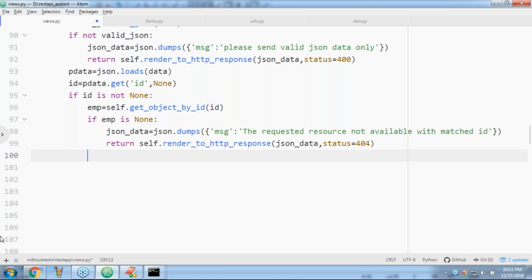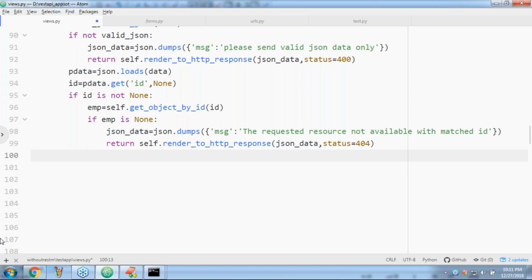Line number 100. When will the control come, please tell. Analyze and then please tell.